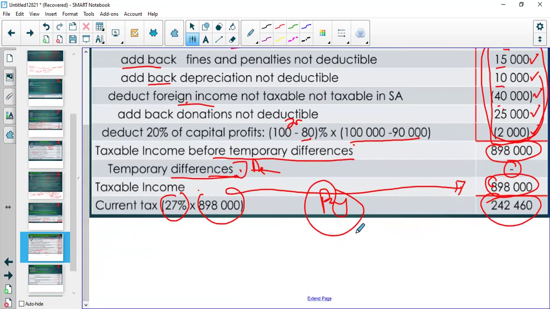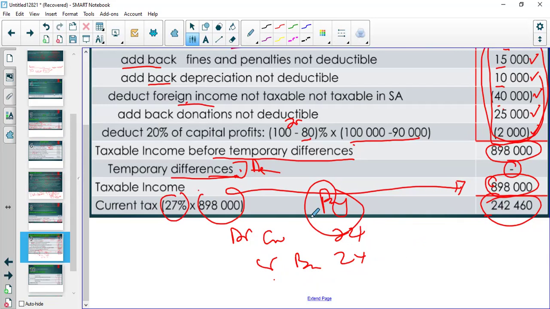So you're going to debit. If you pay that, you're going to debit current tax with 242. You're going to credit bank with 242. If you don't pay, you're going to credit current tax payable SARS with this amount. And remember that will be a current liability.